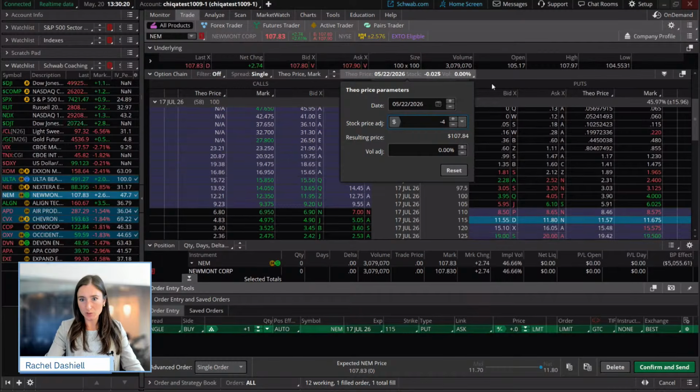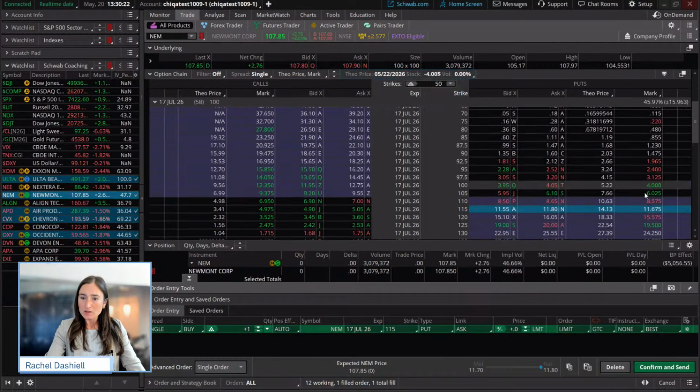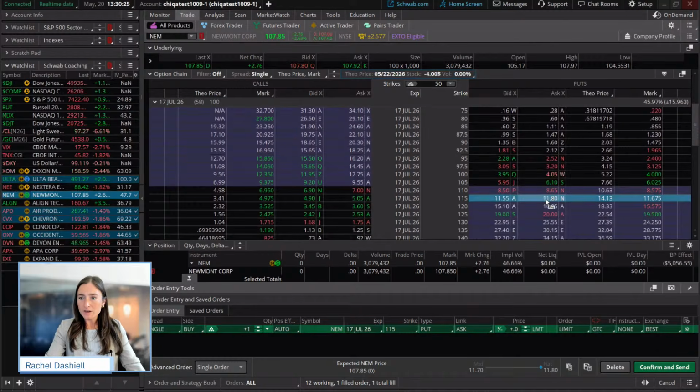This will show us what the current price of our option is. So right here, the current mark price of the option, or the midpoint between the bid and the ask, is currently about 1167. Now, if we did see a $4 move down in the price of the stock over the next 2 days or so, we know that our delta is our strongest Greek in this case.